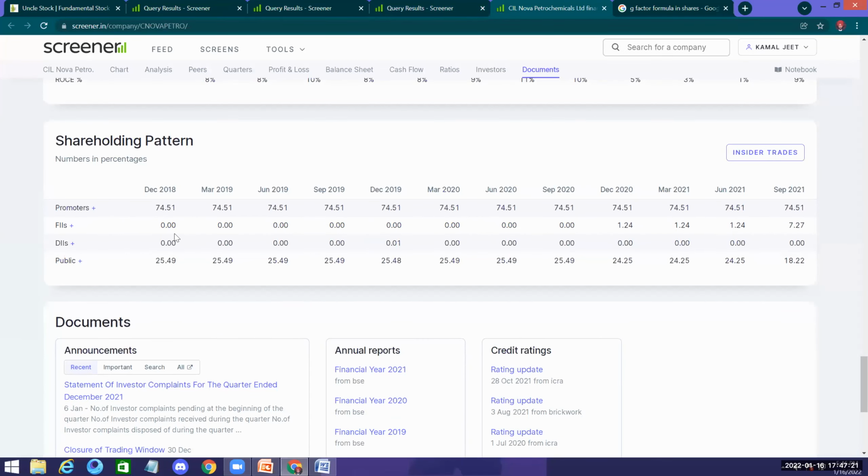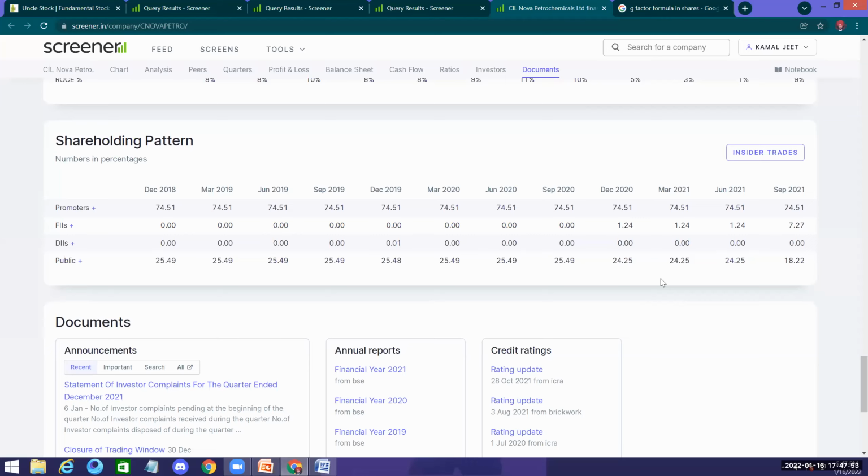Now you see it here. FIIs had never invested in it. They entered in December 20, that is 1.5 years back. What happened that they increased their stake by 6% here? And that too, they have taken it from the market, reducing the public holding. Promoters have not given up their way. They're holding on to a big amount of stock, 74.51%.